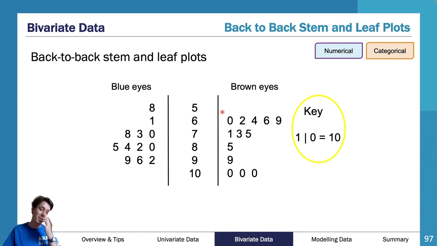If you've got more than two, you can't use a stem and leaf plot, or a back-to-back stem and leaf plot, as it's called. And then our numerical data is the age. So, they're 58 years old, 61 years old, 60 years old, etc. And we're trying to see if there's association. It's a bit of a weird one, but essentially that's what they're doing there.